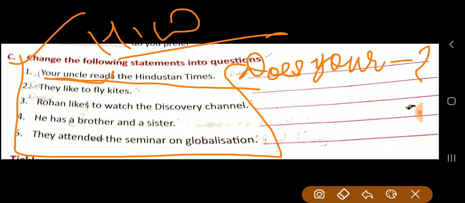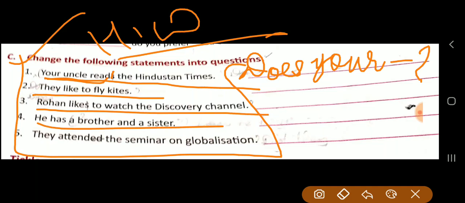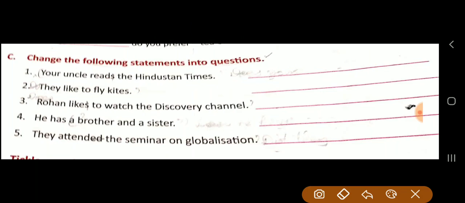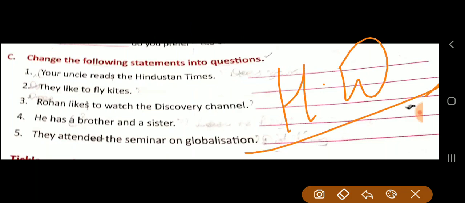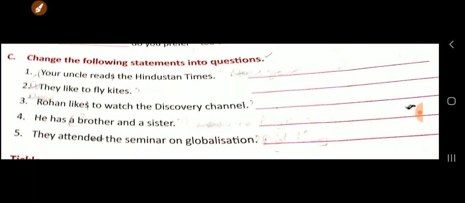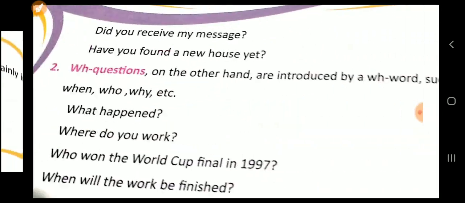Okay, dear students. So same way you have to do all this. This is your homework. Again, I am reminding you. This is your homework. Write down in your notebook. Exercise B and exercise C you have to write. So once again I remind you.